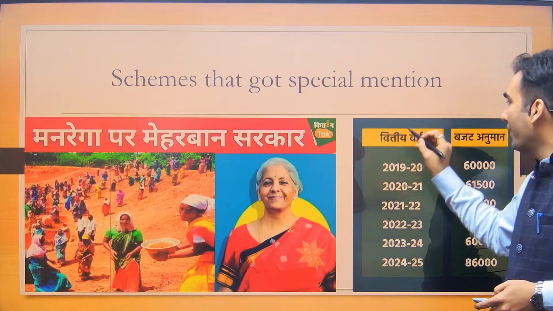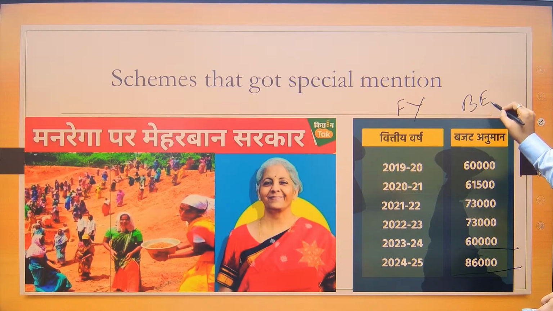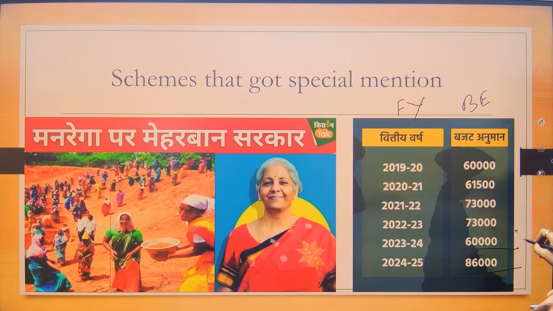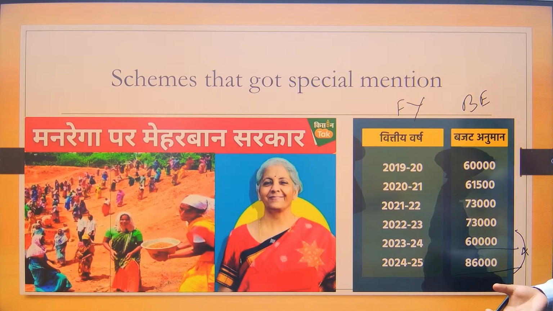Okay, so this is the financial year and this is the budget estimate. Last financial year the estimate was 60,000 crore. Now this financial year 86,000. So they are saying that, see, there is an increment of approximately 40%. If any scheme witnesses more than 40% increment, this is definitely in the good book of the government.